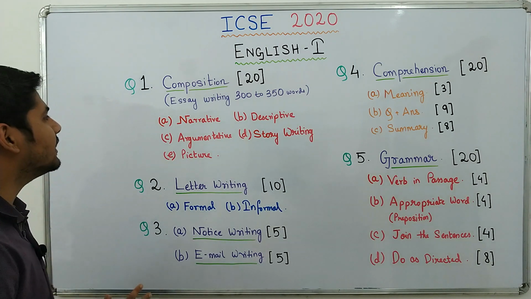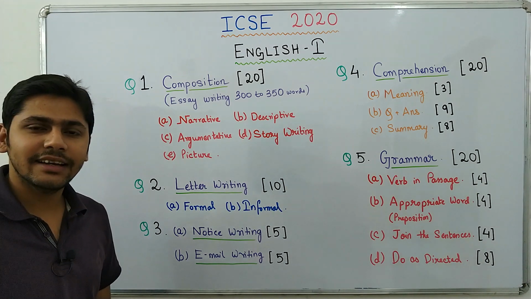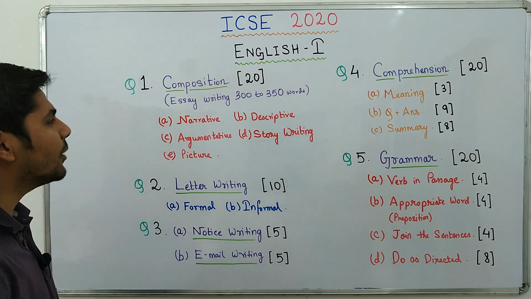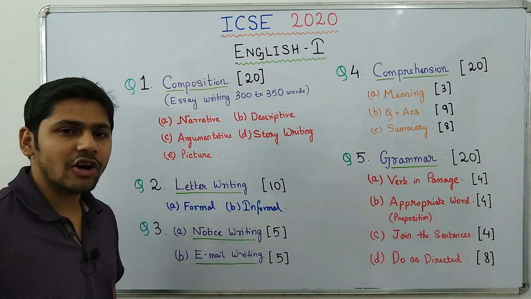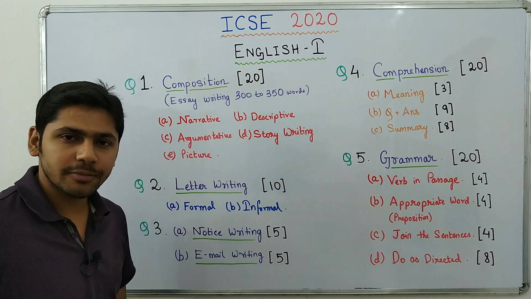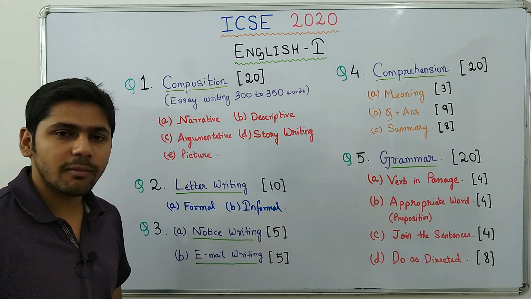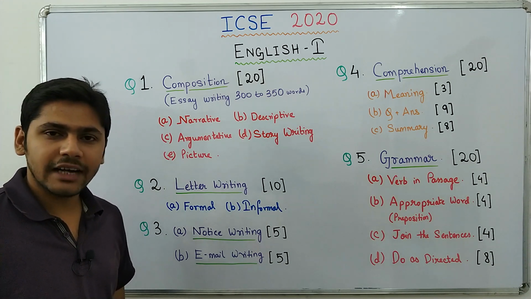The first question, that means question number 1, is a composition. That means essay writing. This is of 20 marks. You will get 5 options, and out of those 5 options, you will have to choose any one, and based on that option, you have to write an essay of about 300 to 350 words. What will be the topics that you get?